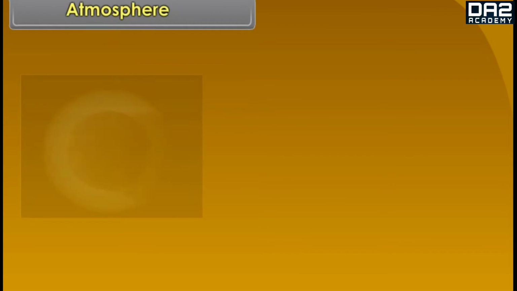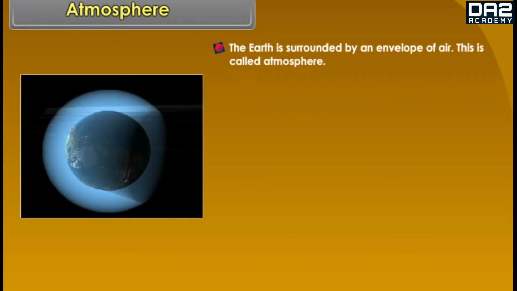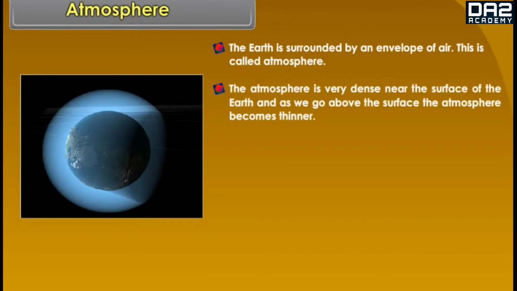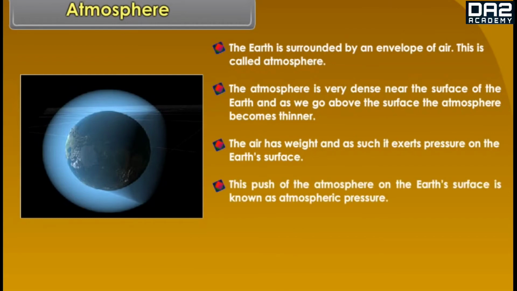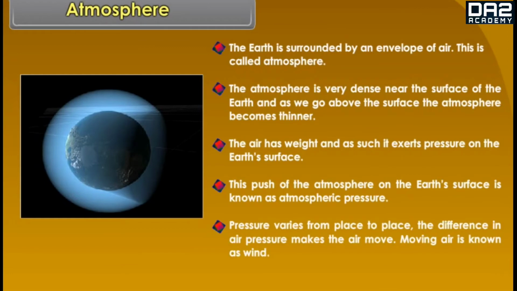Atmosphere. The earth is surrounded by an envelope of air. This is called atmosphere. The atmosphere is very dense near the surface of the earth, and as we go above the surface, the atmosphere becomes thinner. The air has weight, and as such it exerts pressure on the earth's surface. This push of the atmosphere on the earth's surface is known as atmospheric pressure. Pressure varies from place to place. The difference in air pressure makes the air move. Moving air is known as wind.